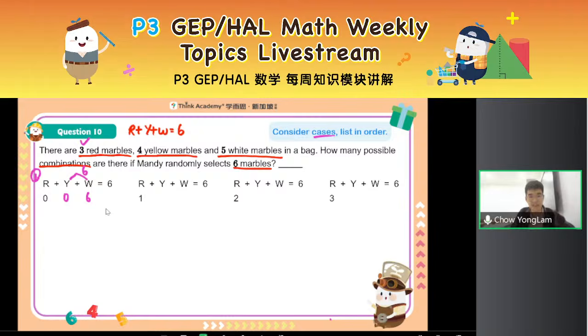0, 6. Hey, can I have 0, 0, 6? 6 white, possible? Not possible, right? Because while you do this question, you can list out everything you want, but you still need to make sure it fits what the question says. The question says you only have 3 red, 4 yellow, 5 white. How could you get 6 white? Cannot. Right, so this case is out. But 0, 1 yellow, 5 white is possible.